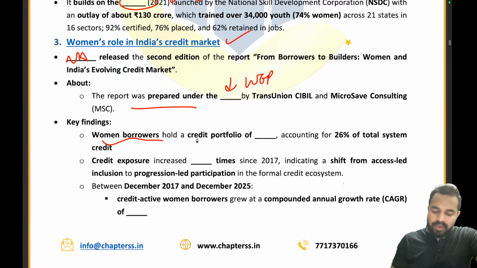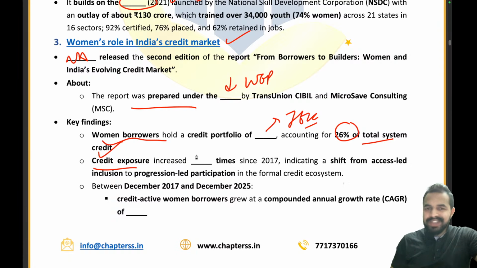The women borrowers hold a credit portfolio of how much amount? 76 lakh crore is the right answer, which is 26% of the total system credit. Now the credit exposure has increased by how many times? It is 4.8 times. Absolutely right.